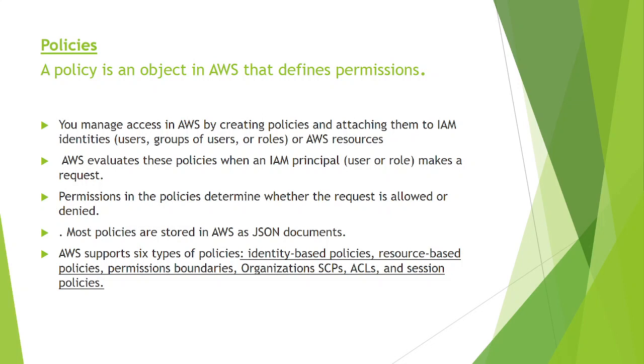permission there. Next, most policies are stored in AWS as JSON documents. Okay, so most of the policies will be stored in JSON documents. And AWS supports 6 types of policies. First one is identity based policy, second is resource based policy, third is permission boundary, fourth is organization SCPs, then ACLs and session policies. But most important are identity based policy, resource based policy and permission boundary. These three we are focusing on much and will be doing. The others I added just as a little additional.